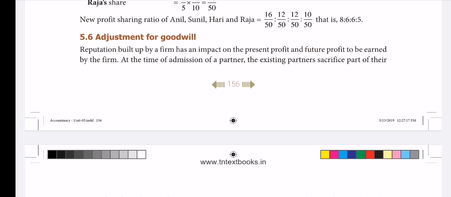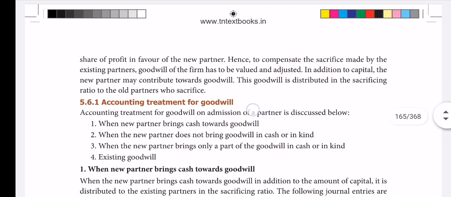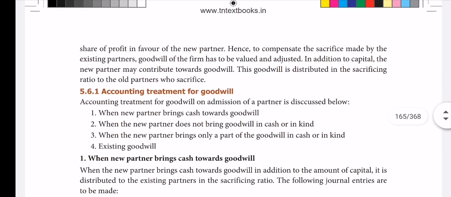This is what we call goodwill. Based on today's performance, tomorrow's profit, how much we can earn. We studied that goodwill, didn't we? That goodwill, how can it be treated in admission of a partner in this lesson? Now we are going to see.